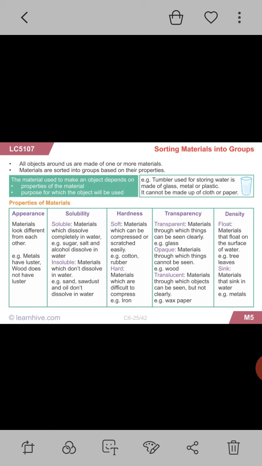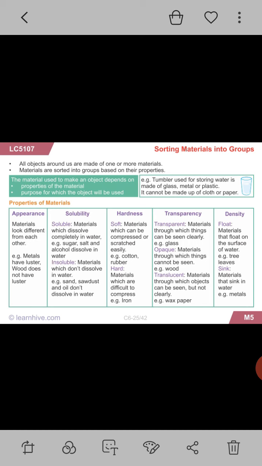Transparency is an important classification of materials or objects. Transparent, translucent and opaque. Transparent, in which you are able to see both sides clearly, like glass. Opaque, in which you cannot see both sides, like wood. Now translucent, in which you are able to see things but not clearly, like wax paper, muslin cloth.